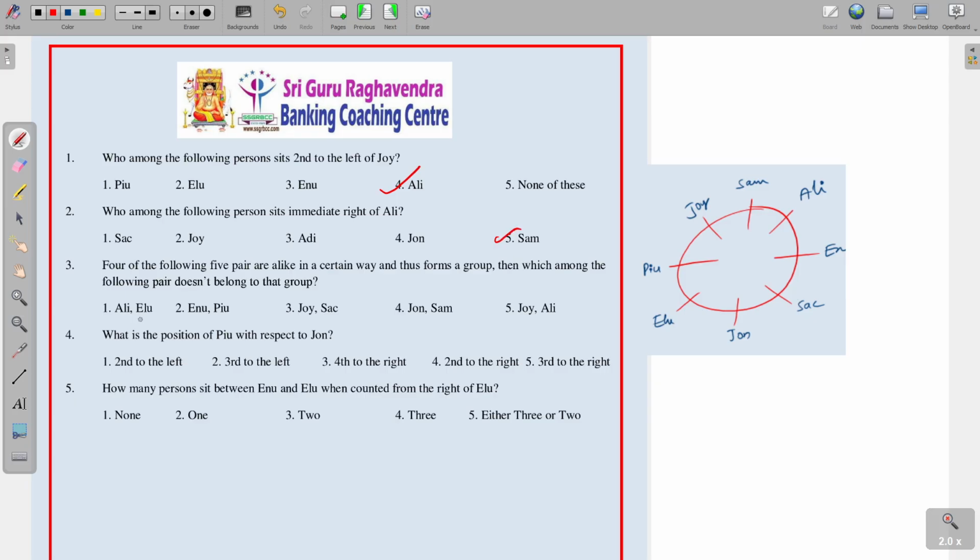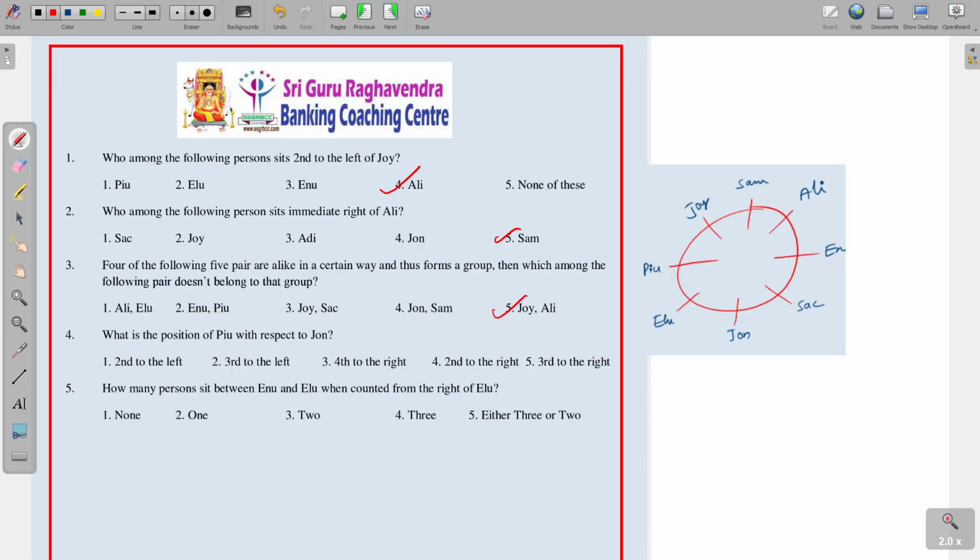So question number 3, which one doesn't belonging to the group? First of all, Ali and Ilu. Ali and Ilu both are opposite. Inu and Pu both are opposite, and Joy, Sack both are opposite to each other. John and Sam both are opposite to each other, and Joy and Ali not opposite to each other.